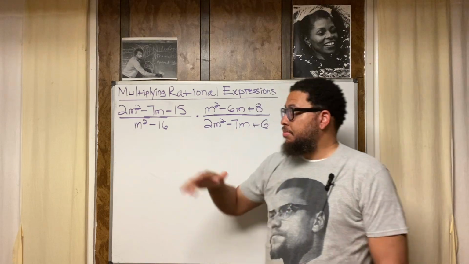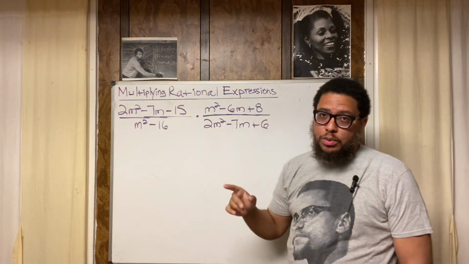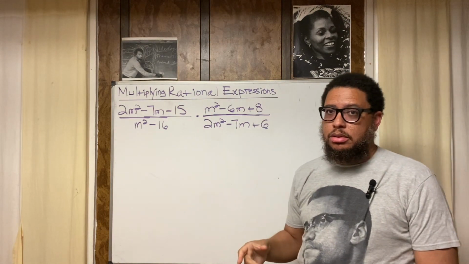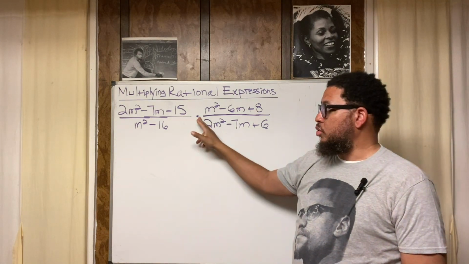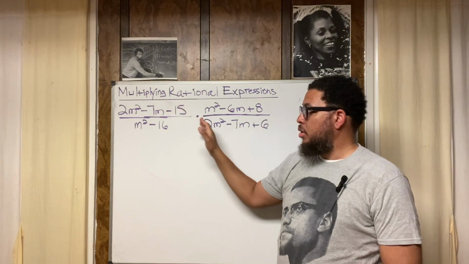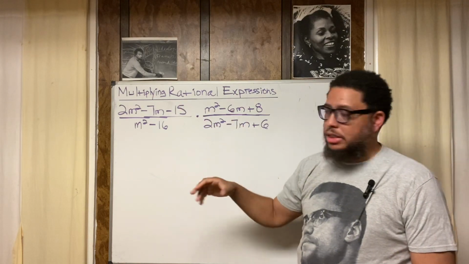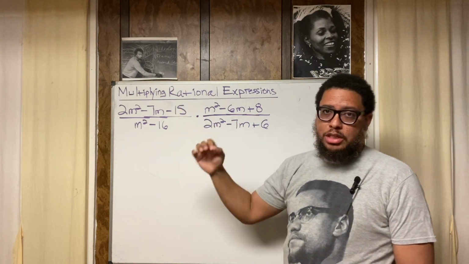Now, with that being said, let's get into this problem. What are we doing? We are multiplying rational expressions. How do we know we're multiplying? Because of this multiplication sign right here. This dot is also a multiplication sign. Usually you see the X or parentheses representing multiplication, but this dot also represents multiplication.